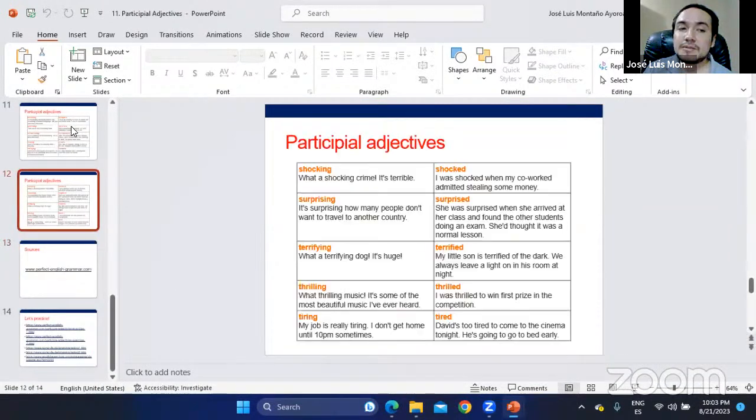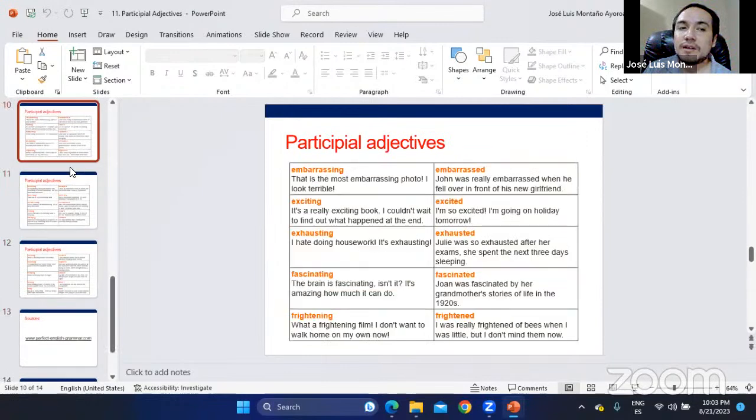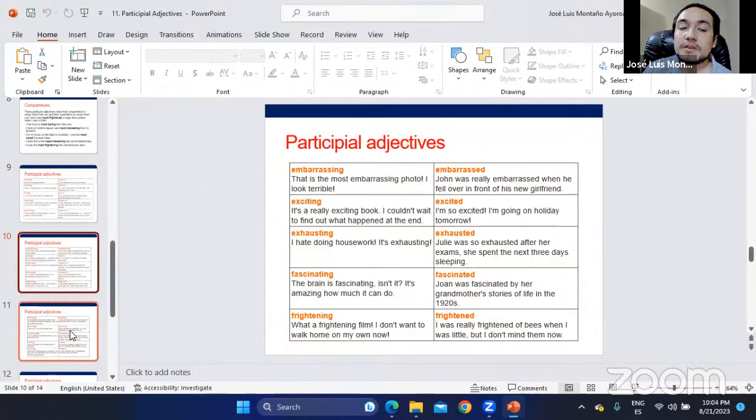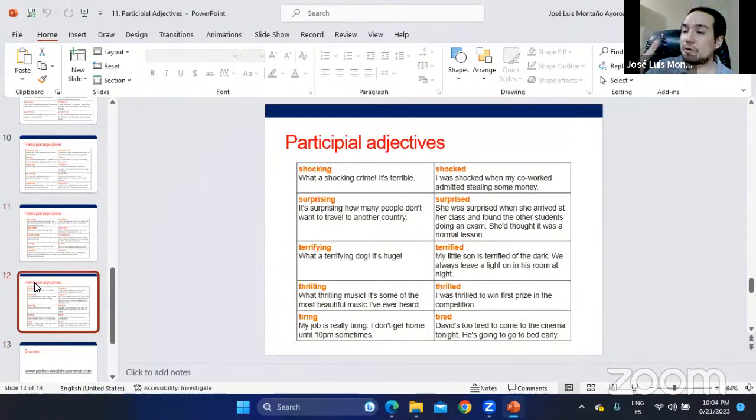For participial adjectives, you have a list of adjectives, all right? You have to try to use these adjectives in the two different forms: the present participle form with -ing, and the past participle form with -ed. And as you write the paragraphs, that's what you're going to do. Try to write at least one by yourself, and then the other one we can work on together on Wednesday. But you also have the alternative to work on the two paragraphs directly for Wednesday, and I just give you my feedback so that we go to the next part.